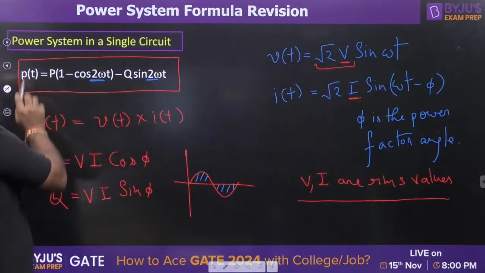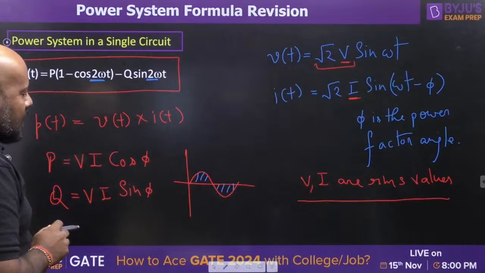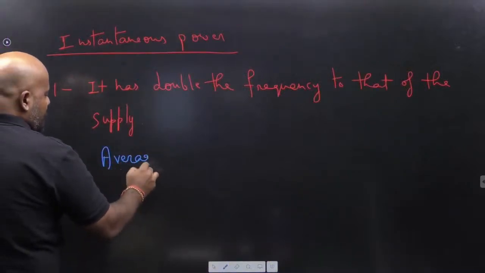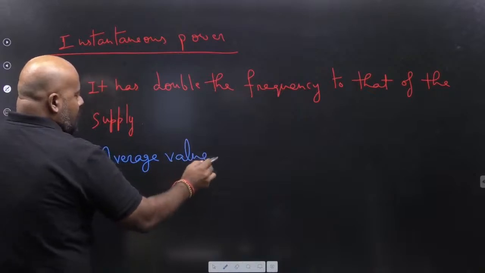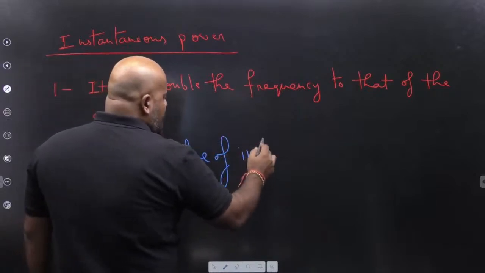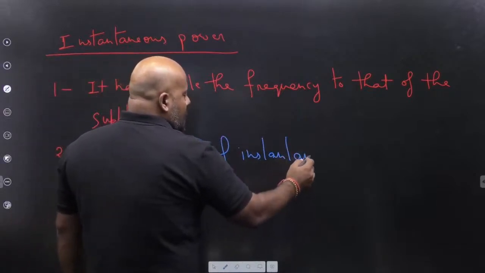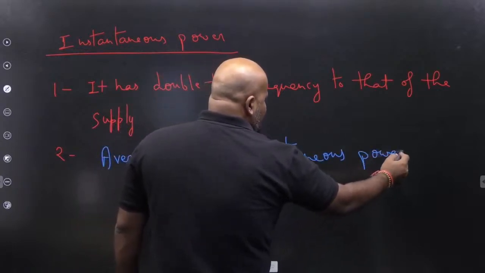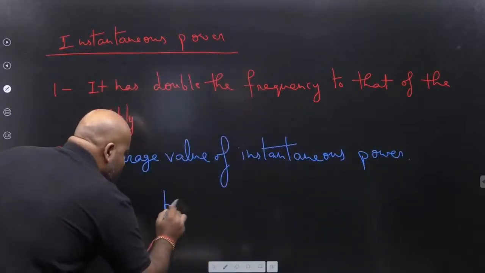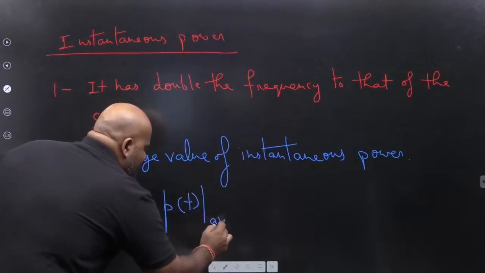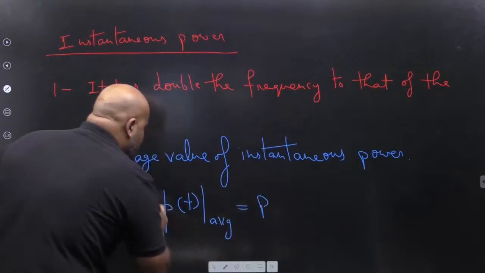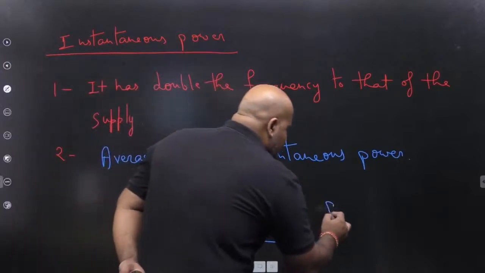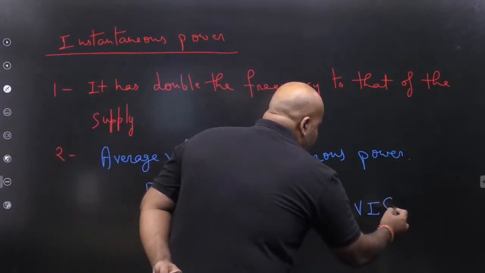So the average value of instantaneous power is going to be simply capital P. This capital P is nothing but the average power, VI cos phi.